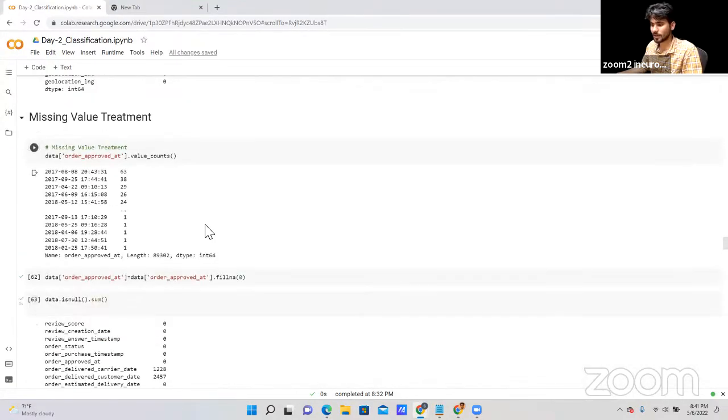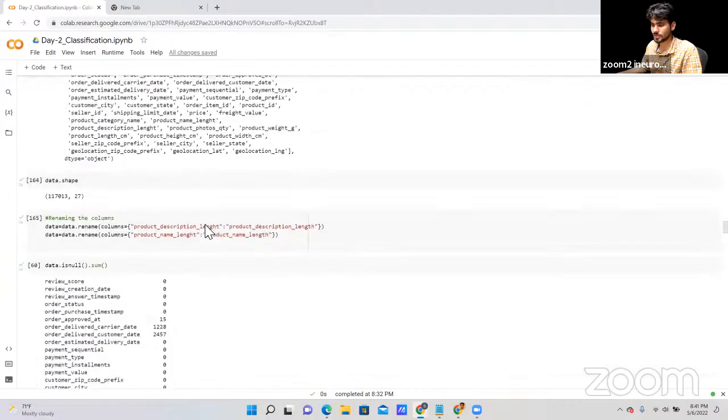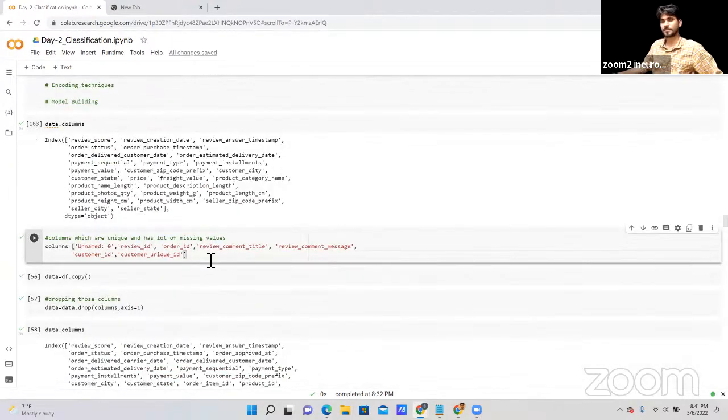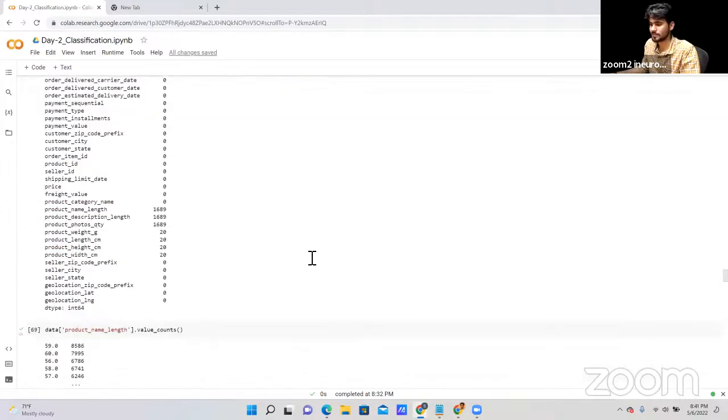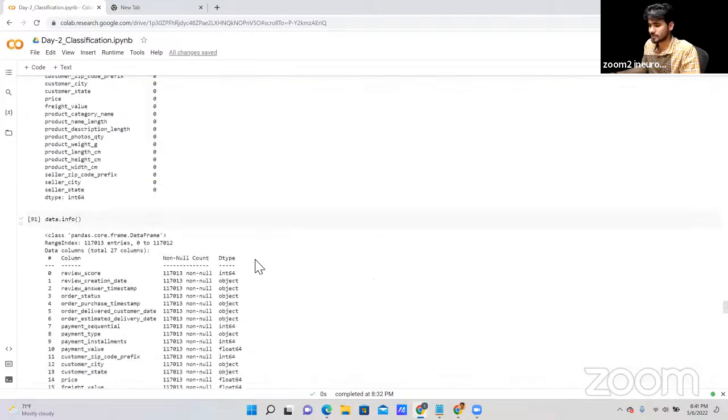Whatever goals you want to achieve, first you decide based on that, and later we have a method, feature selection, to find which columns are important for this particular project. We'll show you later as well. Don't worry, Harish.